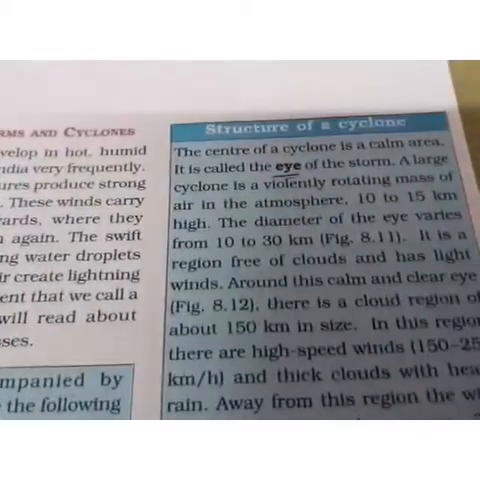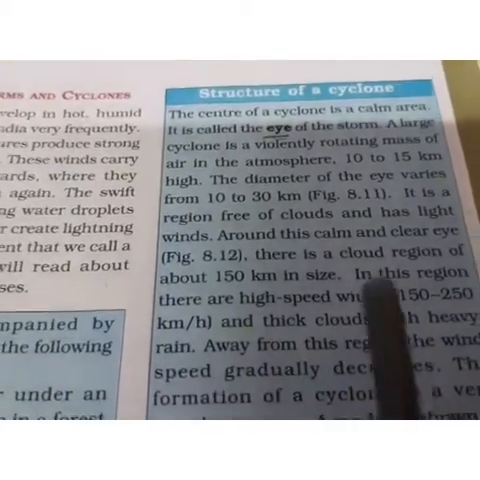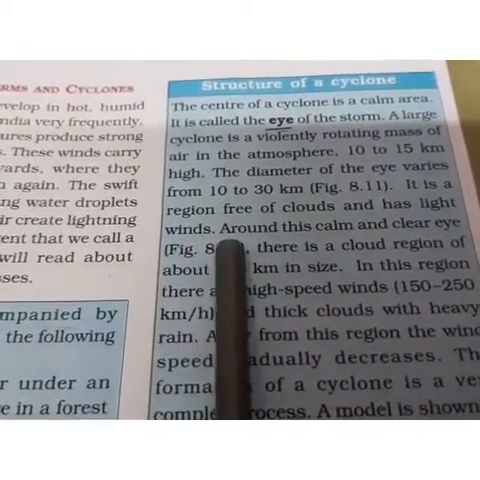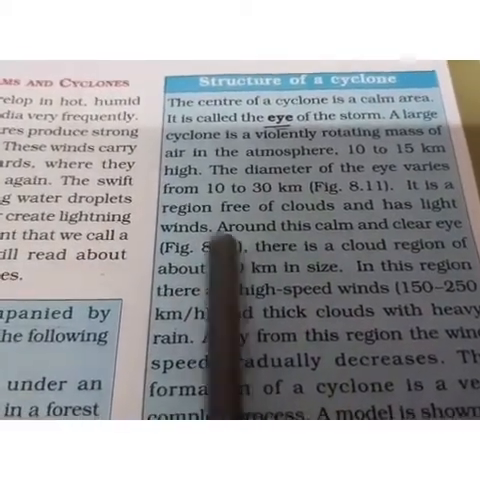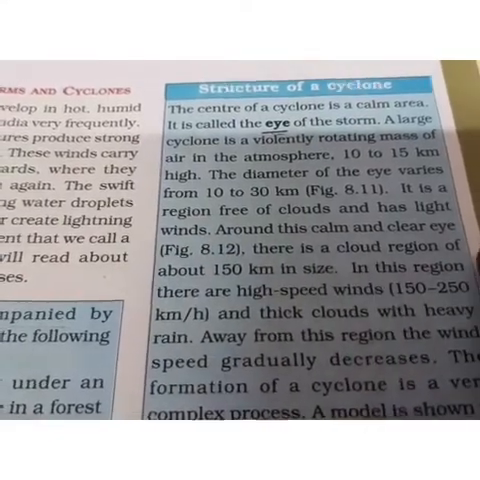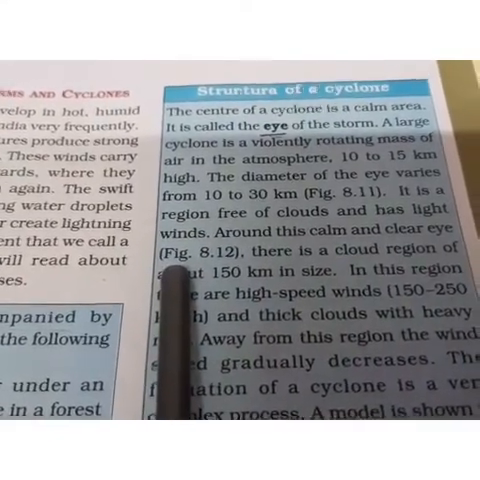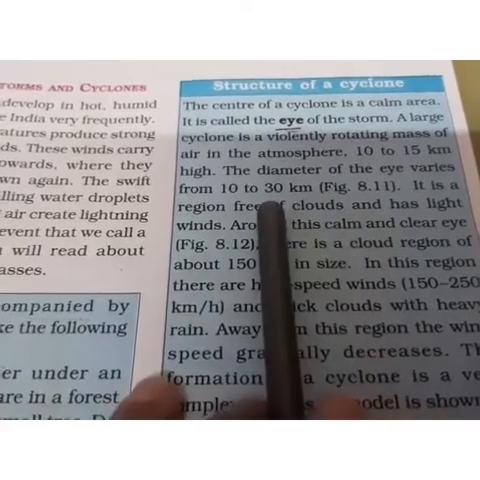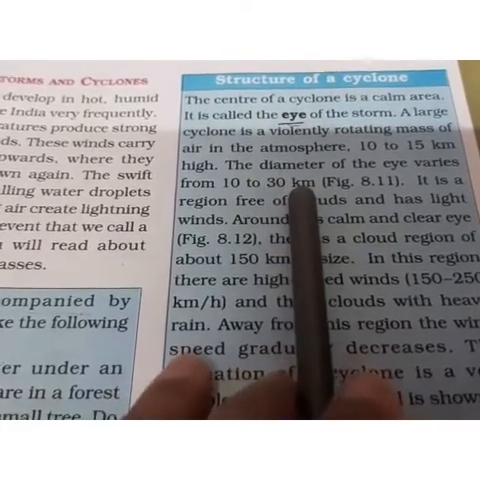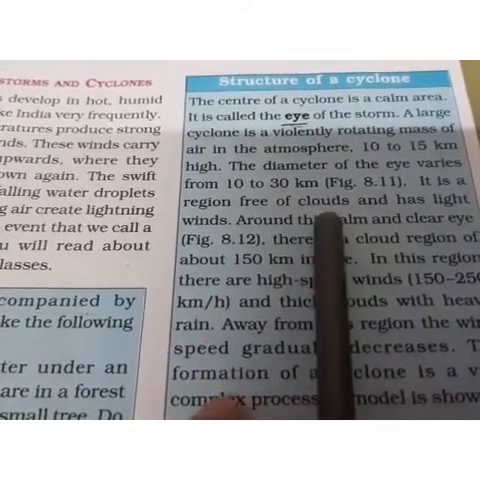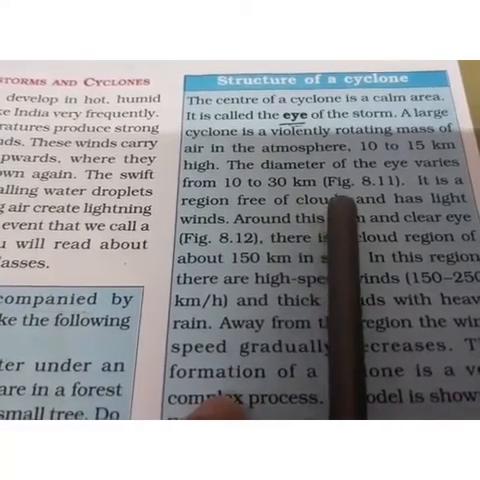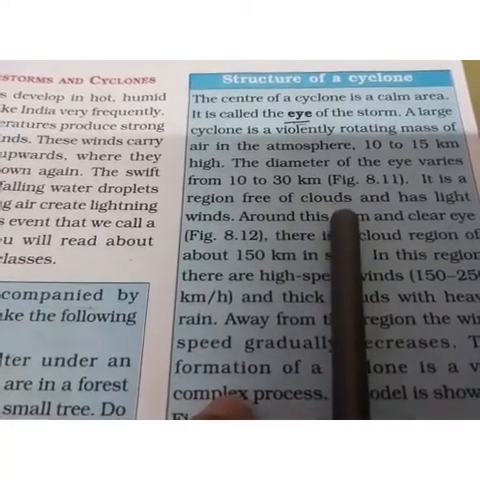Now, it is a region free of clouds and has light winds. Now the diameter varies from 10 to 30 kilometers. At the place where the diameter is this, it is a region free of clouds, मतलब कि यहाँ पर कोई भी बादल नहीं होते हैं और wind जो भी होती है वो भी काफ़ी light होती है.